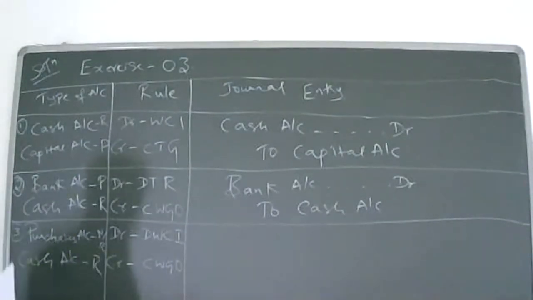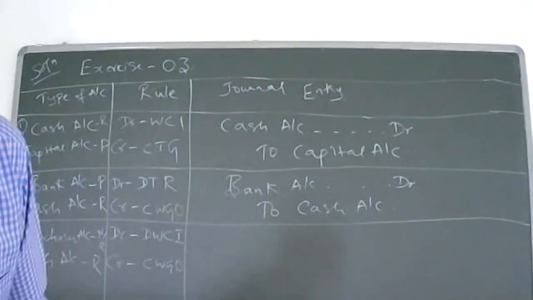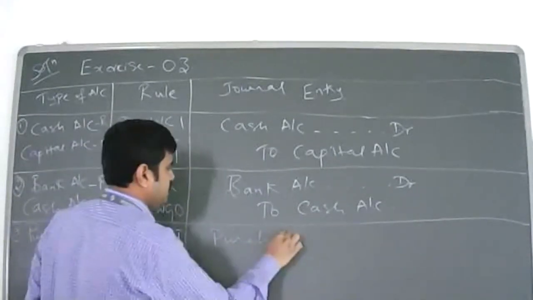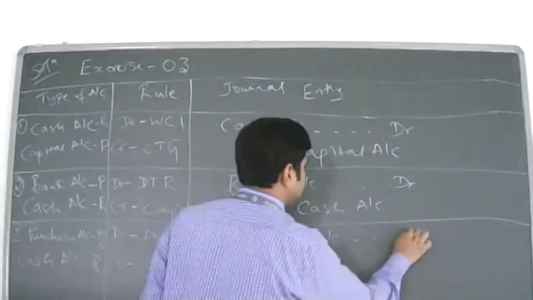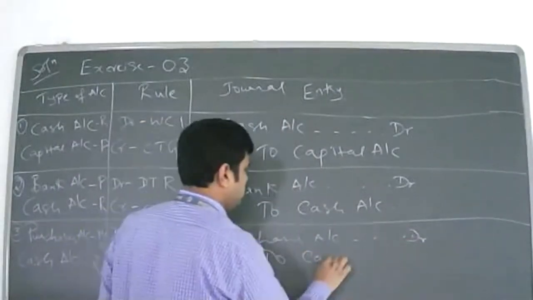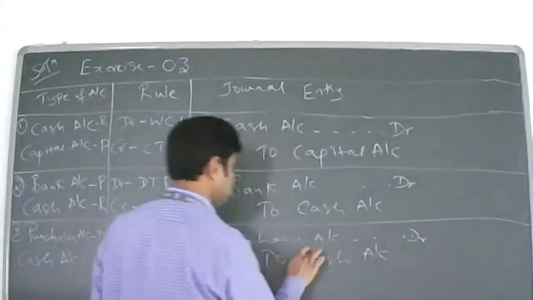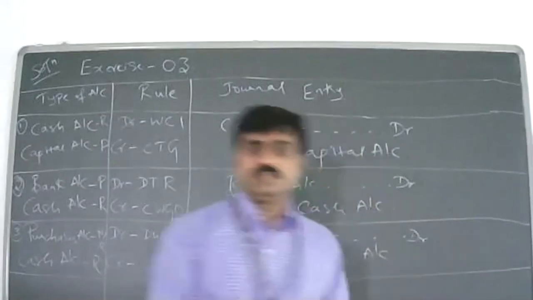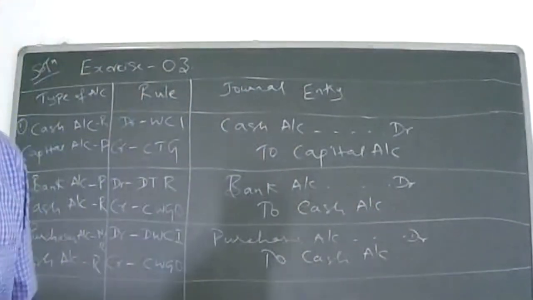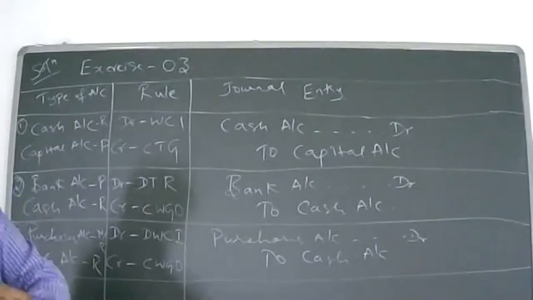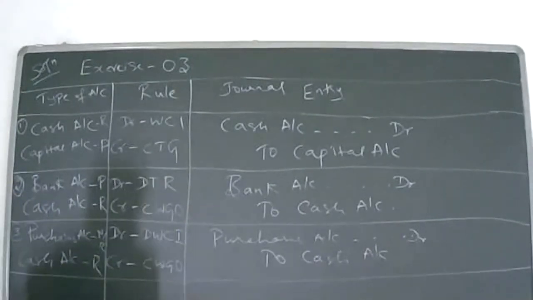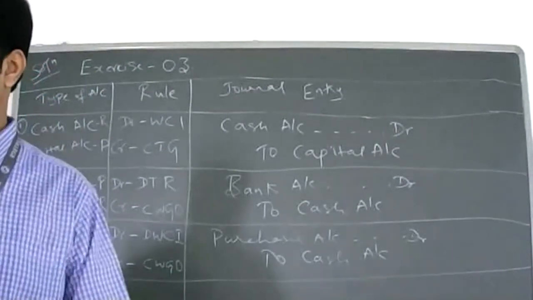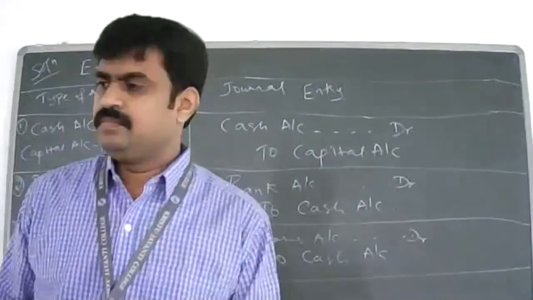Is it clear? Yes, sir. Now pass the entry. What is the entry? Purchase account debit to cash account. Purchase account debit to cash account. Is it okay? Understood, students? Yes, sir.